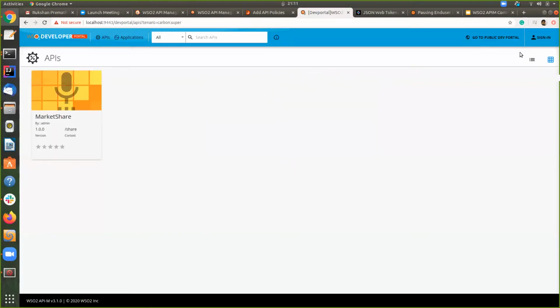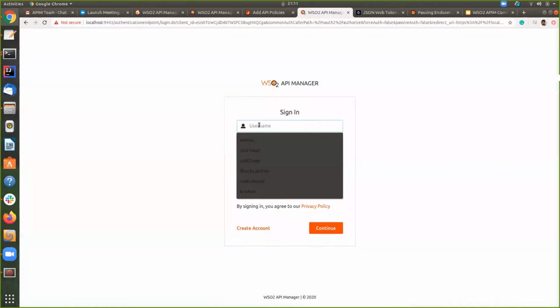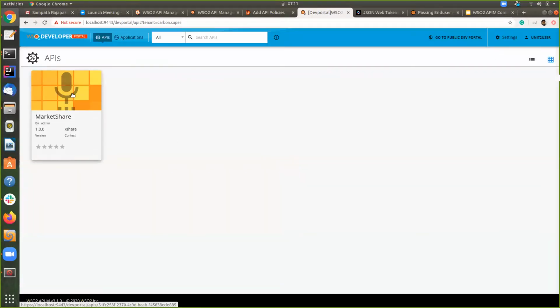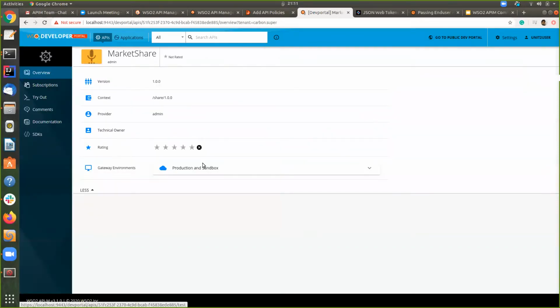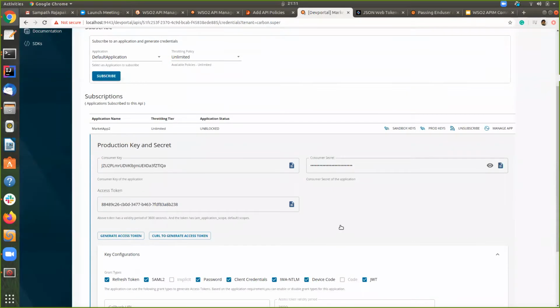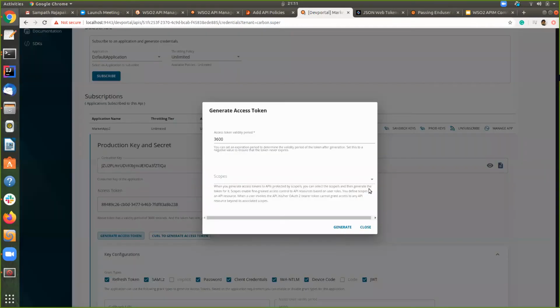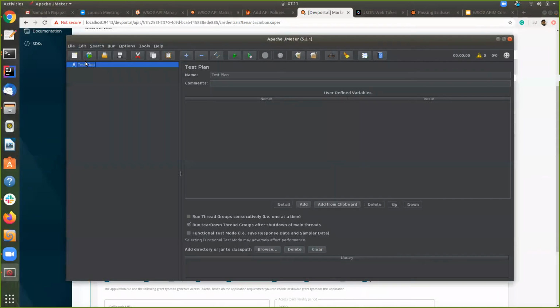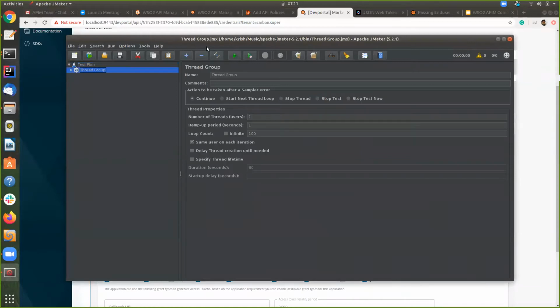So I will log into the dev portal as, let's say, the unit 2 user, which has a lower rate limit. So we need to get an access token to invoke the particular resource. I was already subscribed to that API, and I will quickly generate the access token, and I copy it.